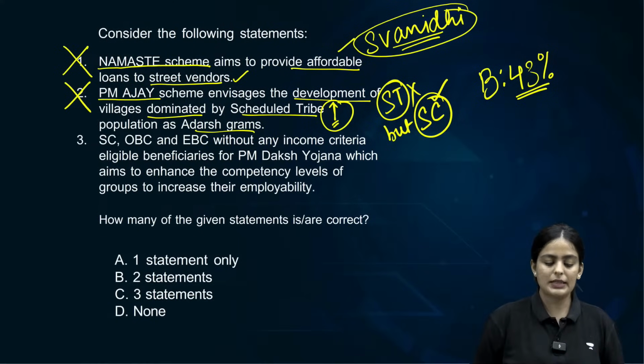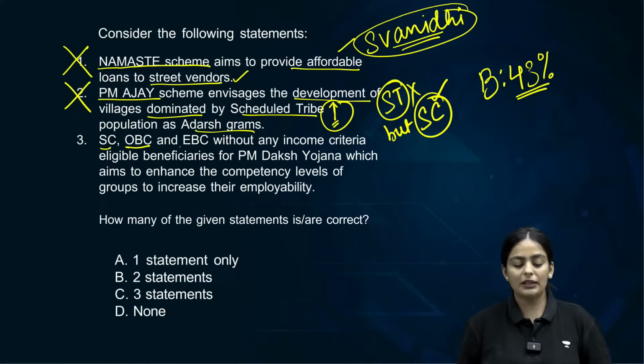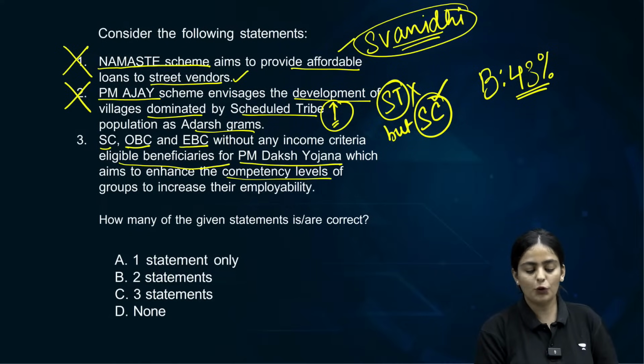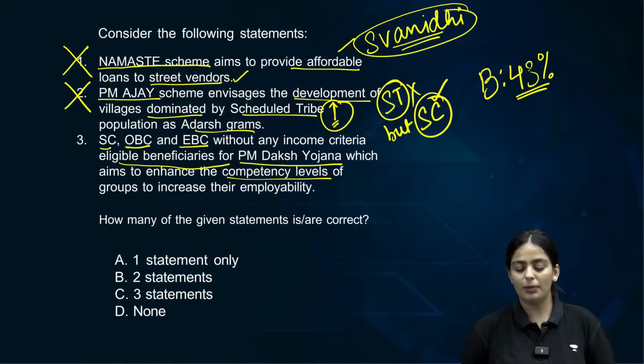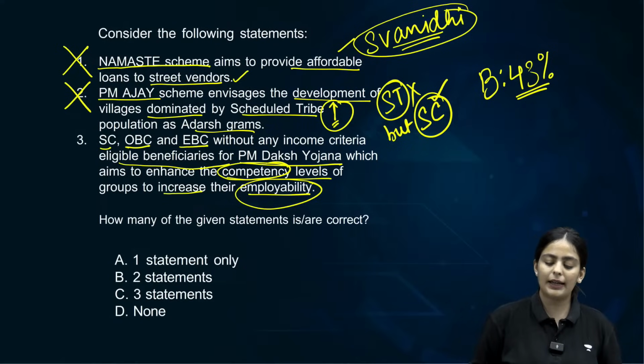The third statement is SCs, OBCs, scheduled caste, other backward classes, and EBCs, economically backward classes, without any income criteria. So without any income criteria are eligible beneficiaries for the PM Daksh Yojana, which aims to enhance the competency levels of groups to increase their employability. Basically to provide them with skill in order to make them more employable. Is this correct or not?